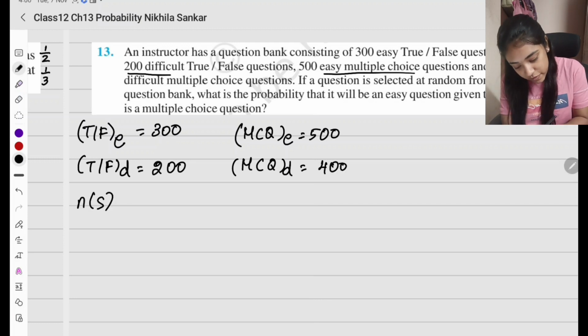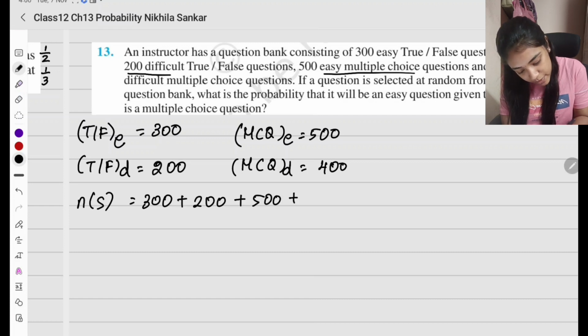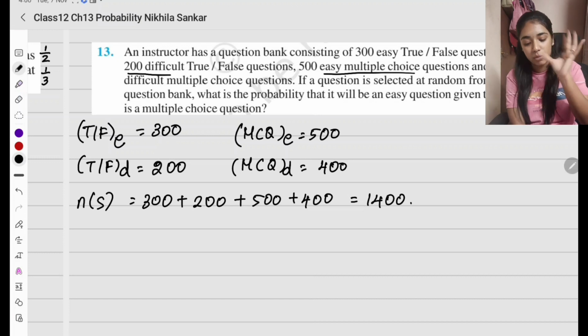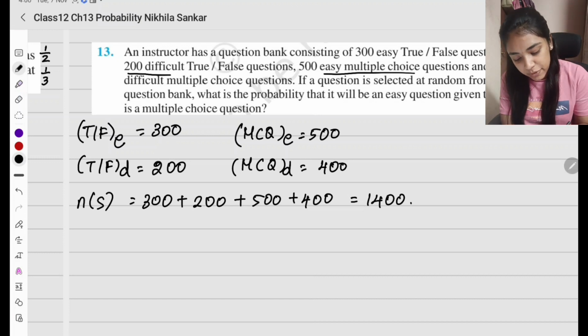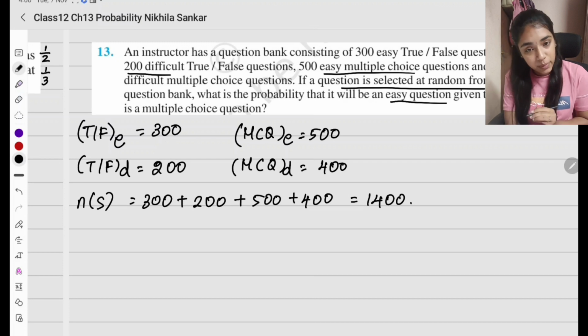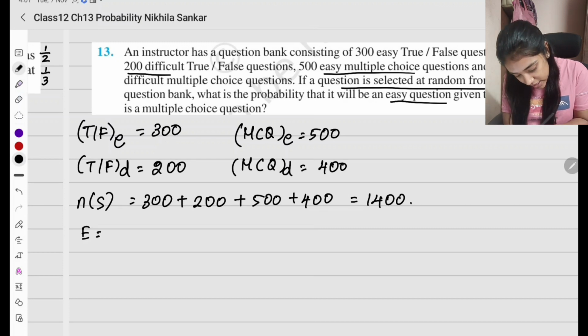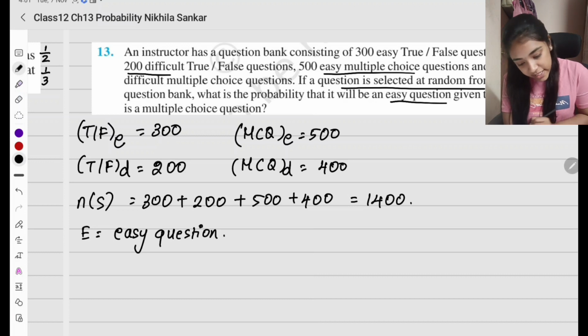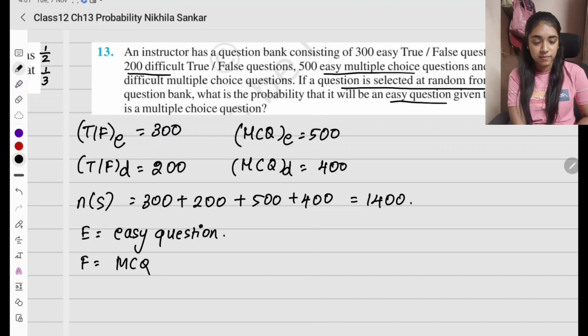So what is the total sample space first? So I'm going to add everything. So this is the total number of questions. Sample space is done, right? So what is this going to be? 3 plus 2, 5, 10, 14, so 1,400 is my total number of questions. Now what is being asked? If a question is selected at random from the question bank, what is the probability that it will be an easy question, given that it's a multiple choice question. So E is going to be an easy question, and F is a multiple choice question.